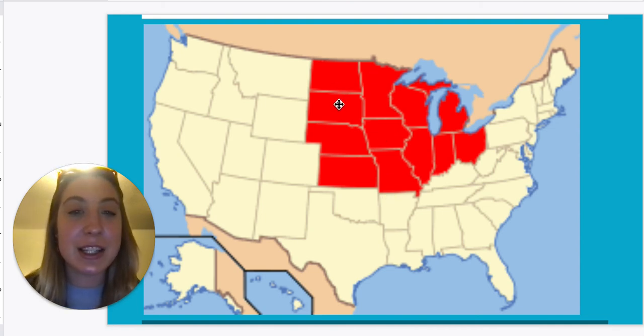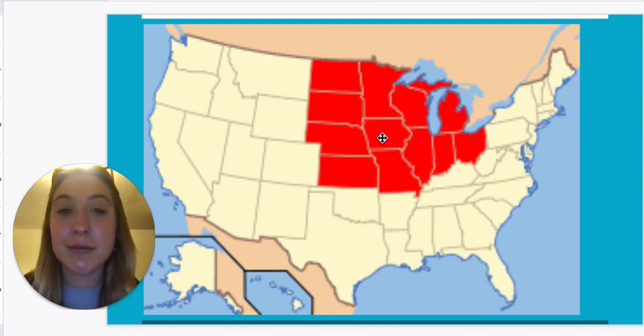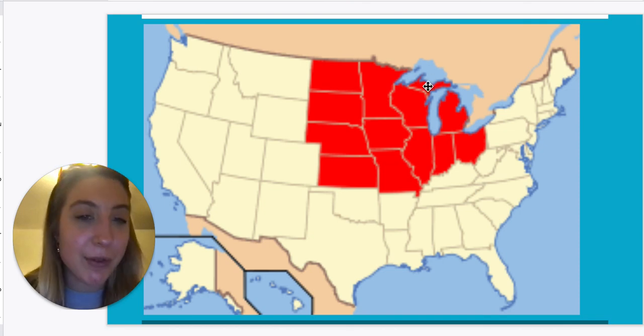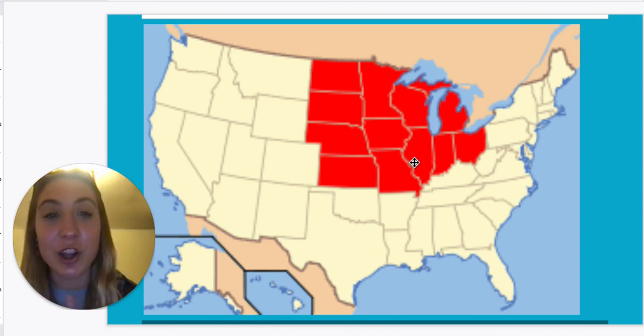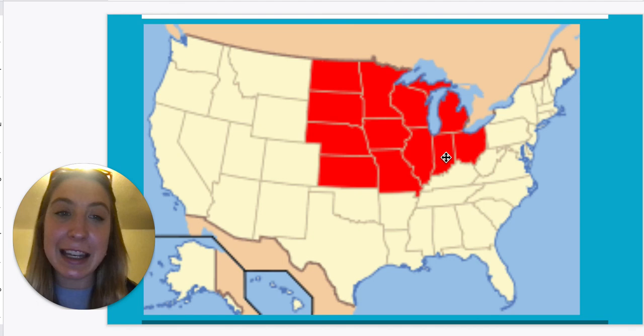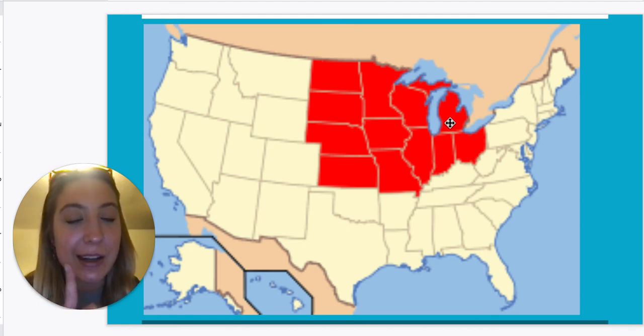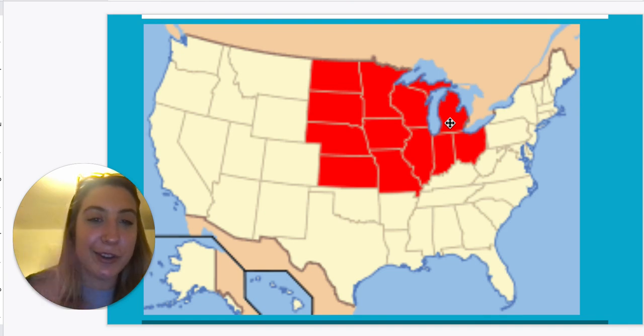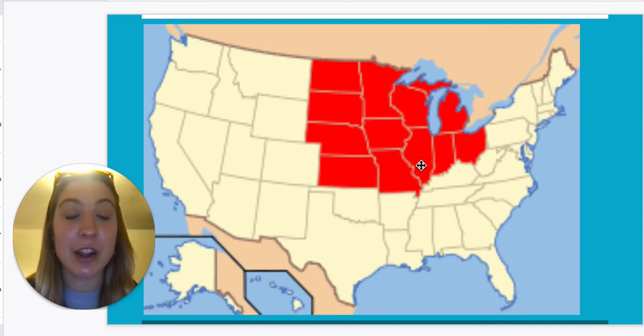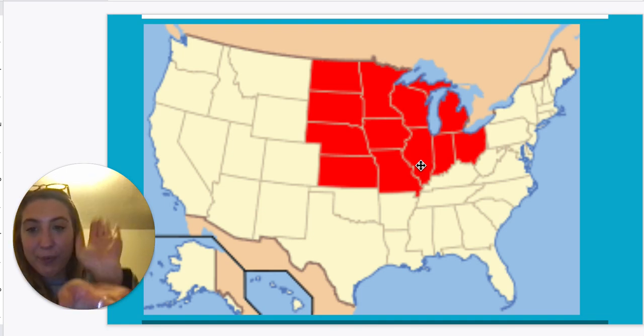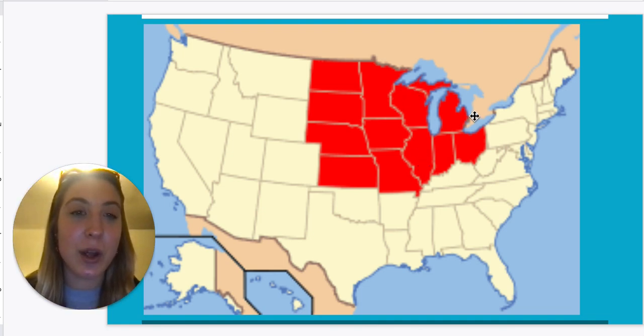North Dakota, South Dakota, Nebraska, Kansas. Minnesota, Iowa, Missouri. Then we have Wisconsin and Illinois. Then we have Indiana, Ohio, and Michigan. And Michigan looks like a little glove. And Wisconsin and Illinois, they kind of look just like each other. It just flipped over, like boom. So Wisconsin, Illinois, Michigan, Indiana, Ohio.